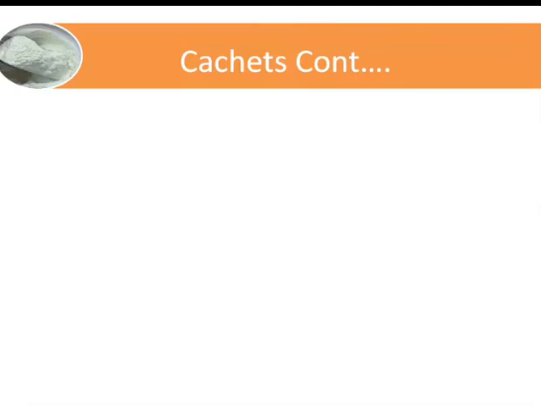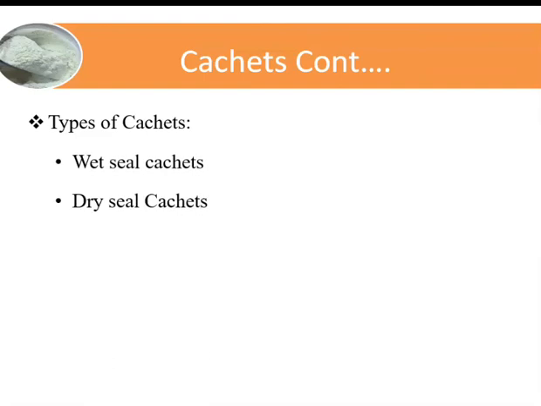Now, next is types of sachets. What are the different types of sachets? There are two types: wet seal sachets and dry seal sachets. First, we are going to see the wet seal sachets. The wet seal sachet is made up of two similar convex hulls having flat edges.